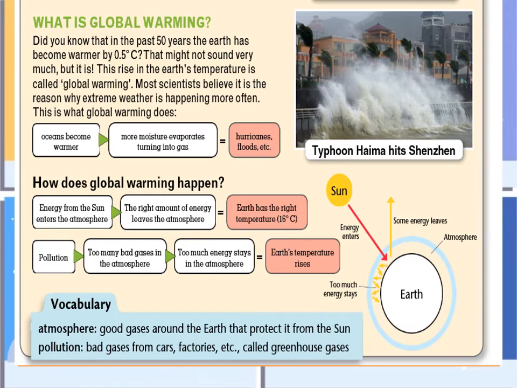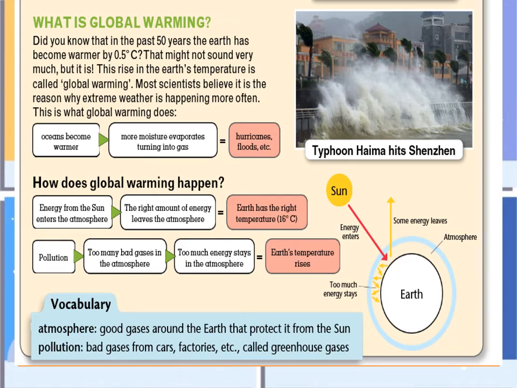So what's global warming, girls? The rise of Earth's temperature. We call it global warming. Okay, let's read more about it. We said the rise of temperature. So what happened to the water on the earth? It will become warmer. So oceans become warmer, more moisture evaporates, turning into gas, hurricanes, floods, etc.